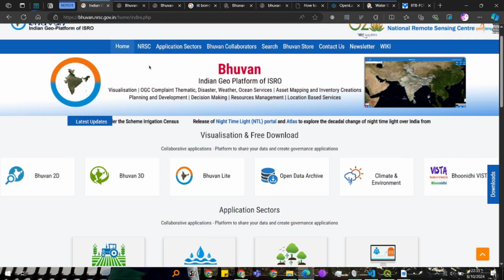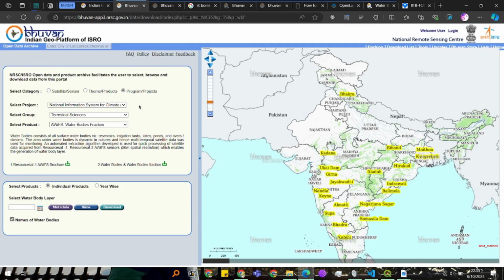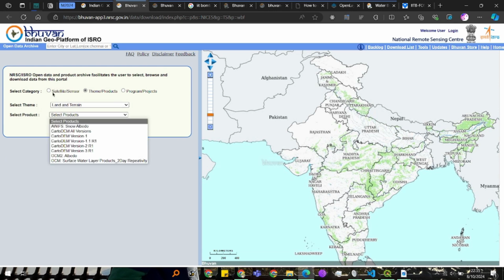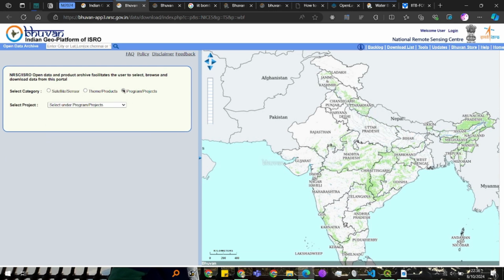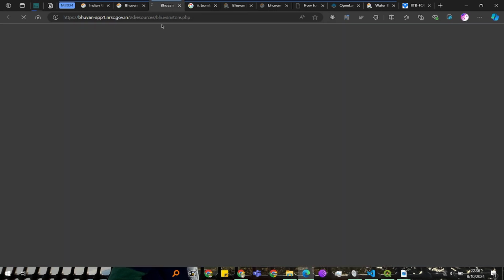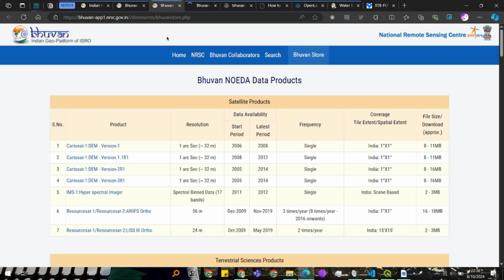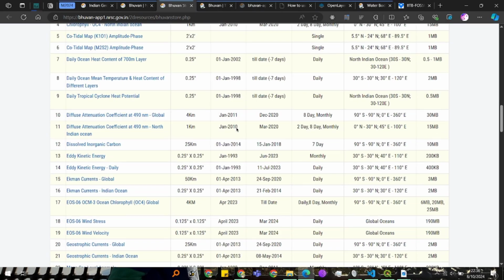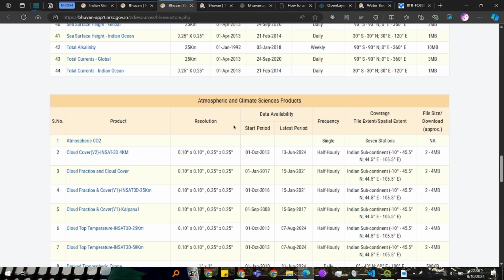There are lots of resources here, so we can go to some of the resources and try to see Andhra Pradesh. Let's check that out. I'll put all these links in the website and video description itself, so you can utilize those sources.